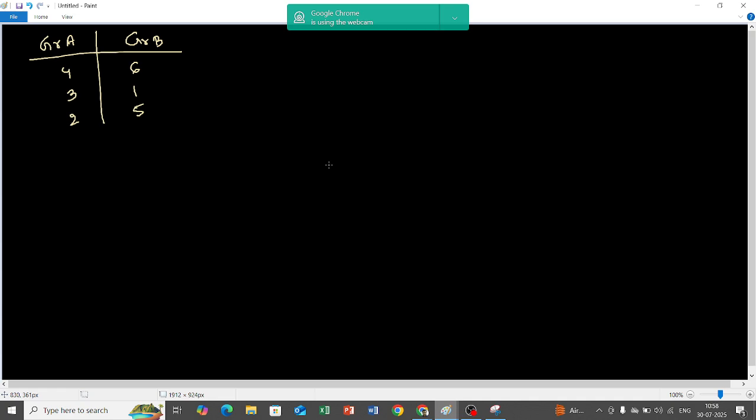What is going to be the table? The table is going to have 3 matches in each round, and then we will schedule the matches.